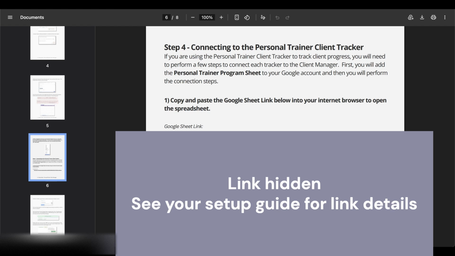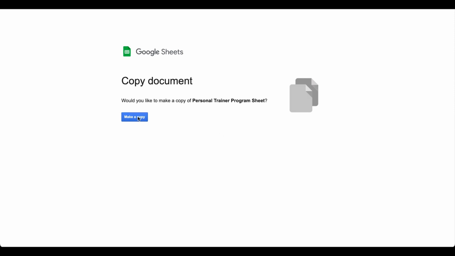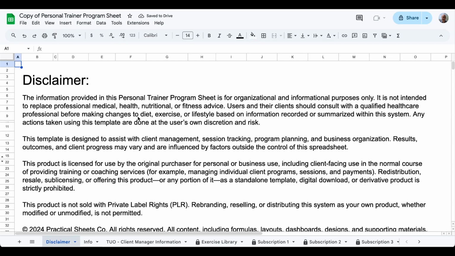That is a sheet that you'll need to add to your account, and this link is included in the setup guide. So we'll add that to our account just by clicking this link and making a copy. Now this is in our account. I will say before this, you do need to add the personal trainer client tracker copy, or have a copy in your Google account, before you start this step.